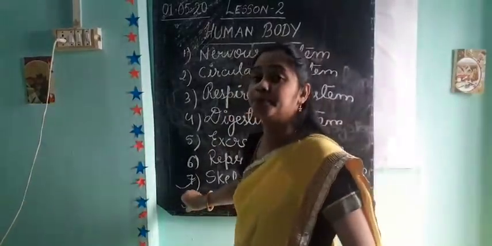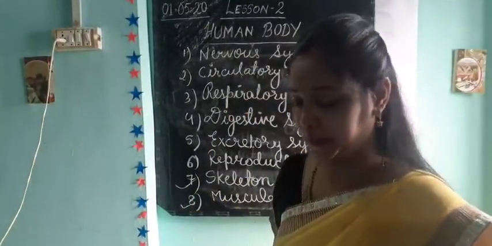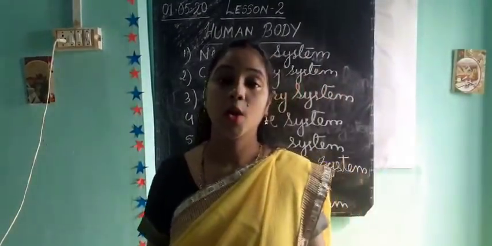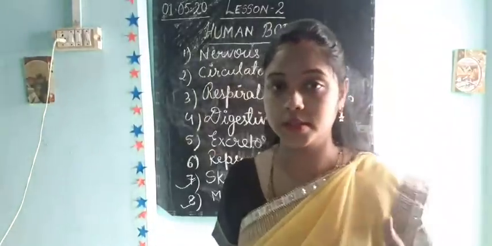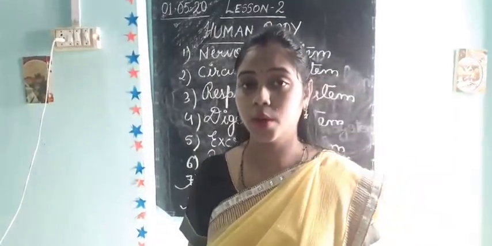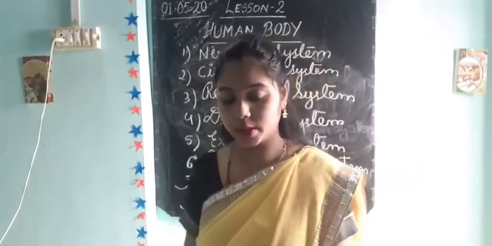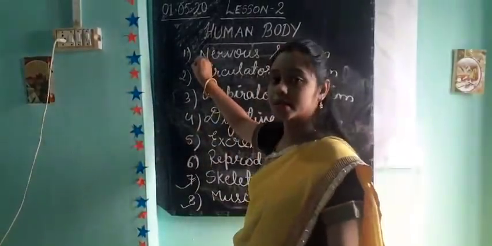Then muscular system. What is muscular system? Muscular system is found on the skeletal system, and muscles help in the movement of the body. Now comes the nervous system.